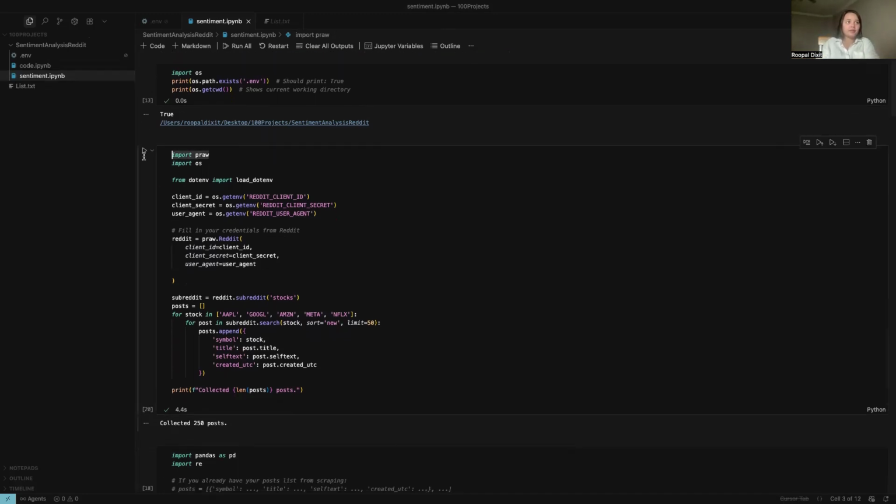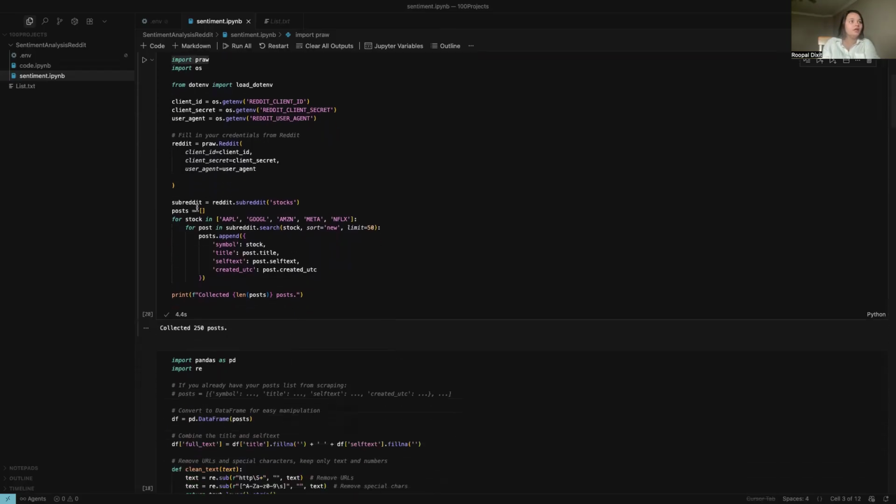And I imported the library that I already talked about, the Python Reddit API wrapper, PRAW. It uses the client ID, client secret, and user agent that I told you about. Then I am searching posts using keywords, like for stocks: Apple, Google, Amazon, Meta, and Netflix. You can see that it's not the whole spelling of the organization; that's how these keywords work on the posts.